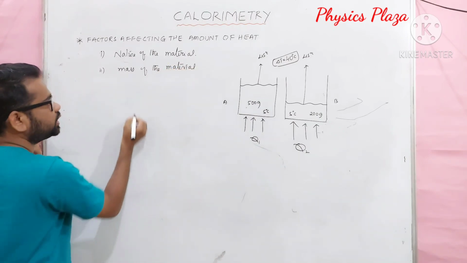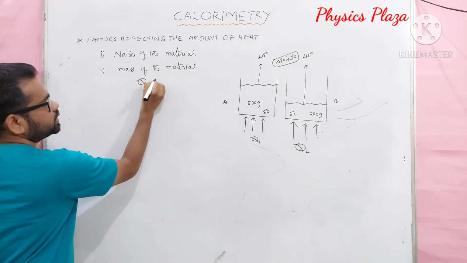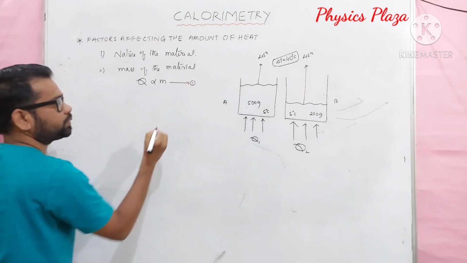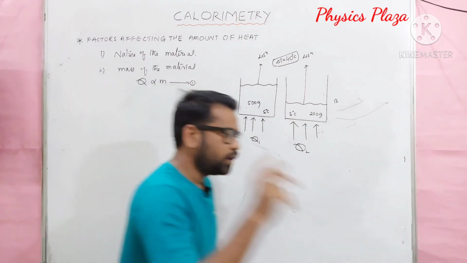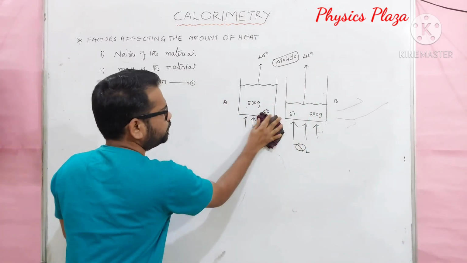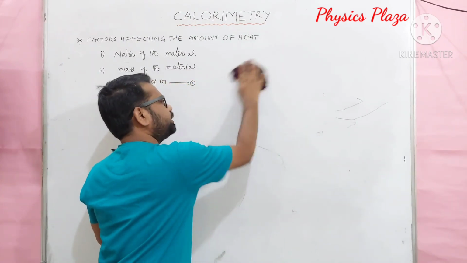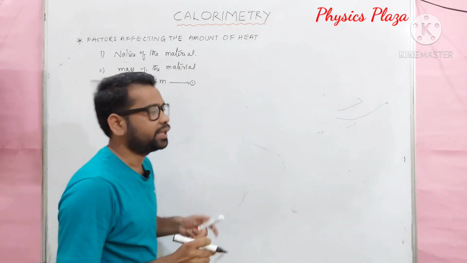How is it related, dear children? The amount of heat is directly proportional to the mass. Let us say it is equation 1. Now let us see, children, are there any factors still on which heat absorbed depends? With this example we will get more clarity.